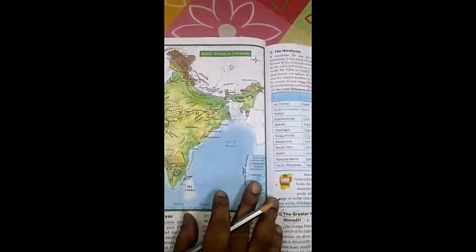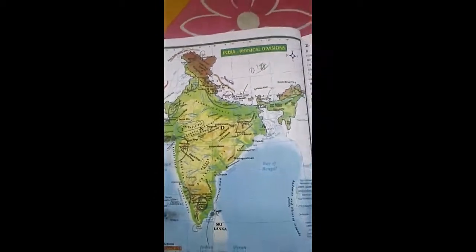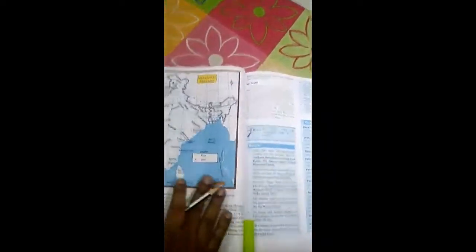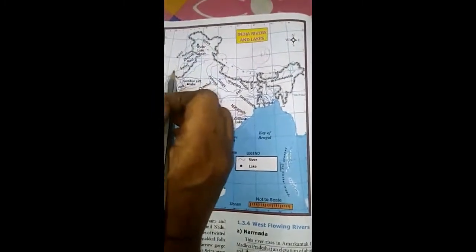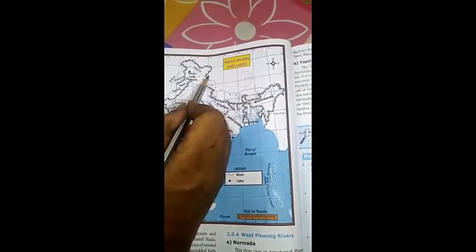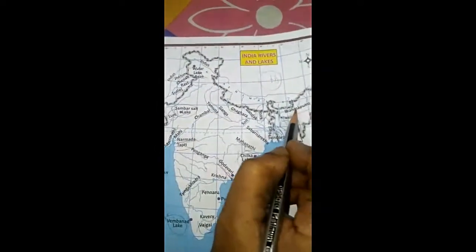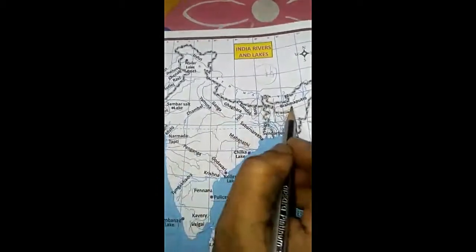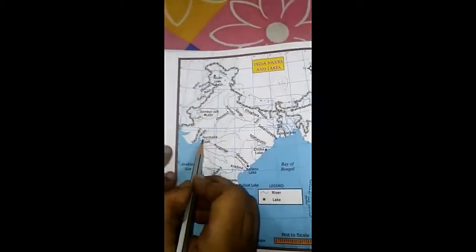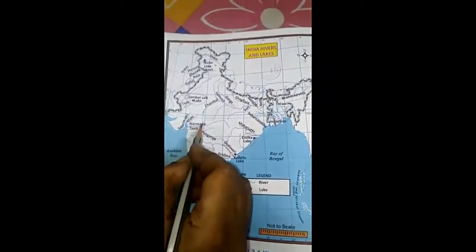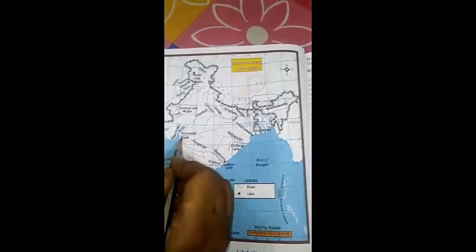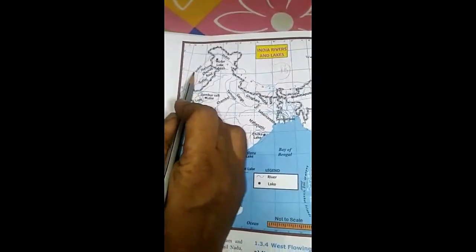And another thing is rivers. Rivers we will be seeing in the next map. It is coming in volume 1, page number 94. Indus River. Here the Indus River is coming from this side. And important rivers are Ganga, Yamuna, Brahmaputra. And in Gujarat and Maharashtra, Narmada and Tapti. Narmada, Tapti, Indus, Yamuna, Ganga, Brahmaputra.